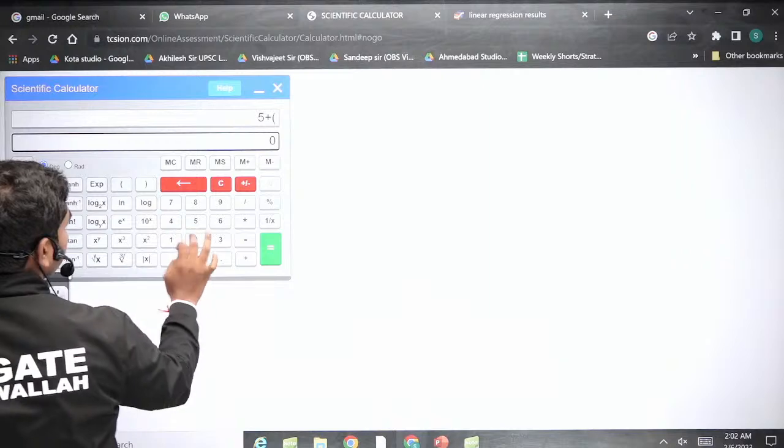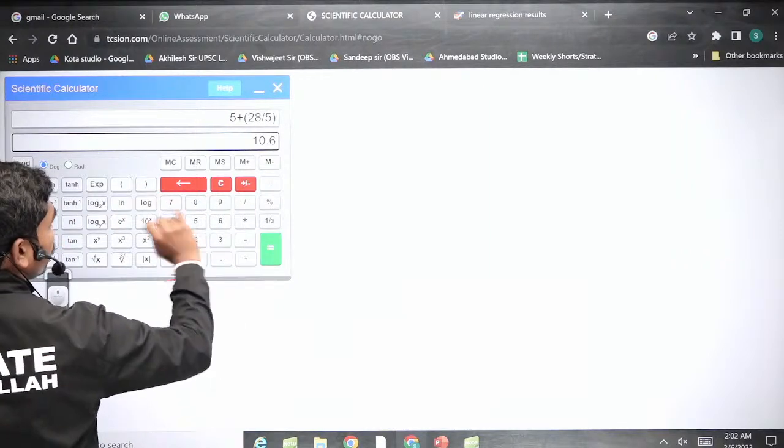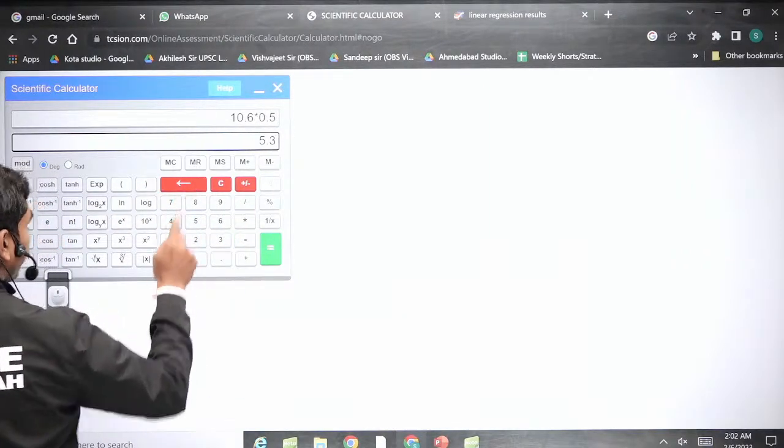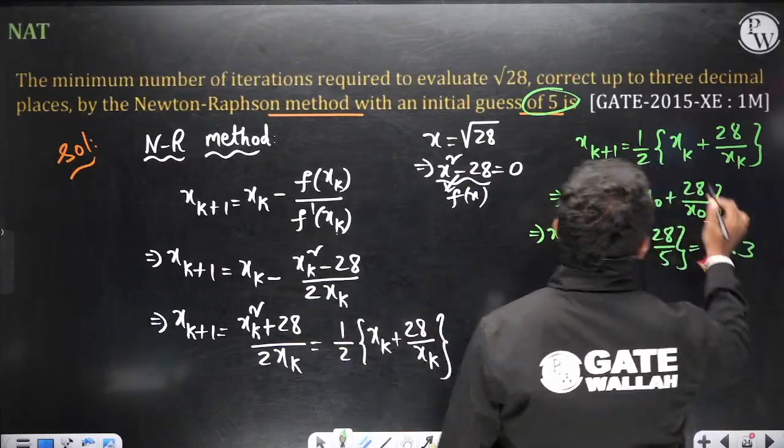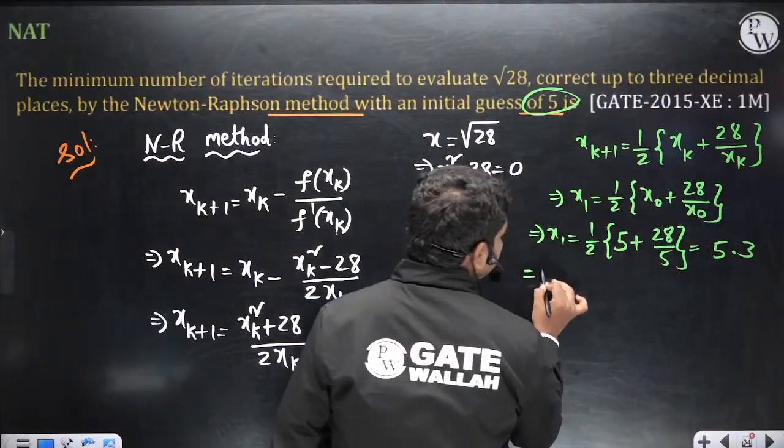5 plus 28 by 5. Okay, so this multiplied with half. So 5.3. So this is 5.3. How many decimal places have they asked? Up to 3 decimal places. So we have done one iteration.